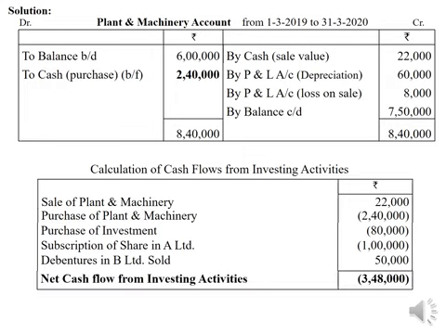So totaling them up, we get net cash flow from investing activities as 3,48,000, a negative figure. That is, there is a net outflow of cash on investing activities.